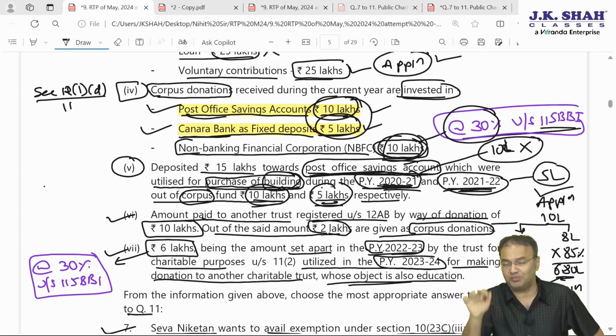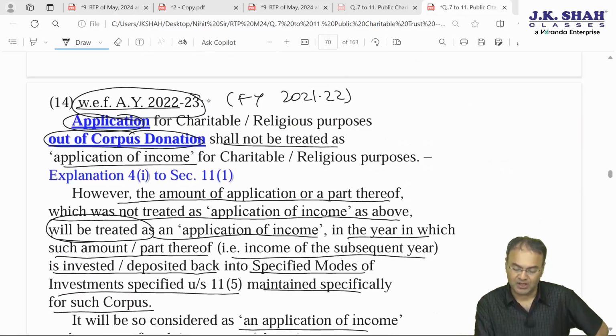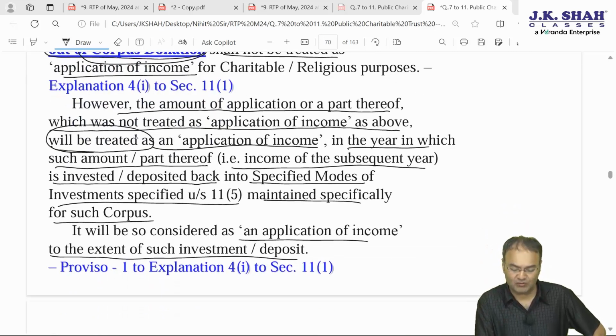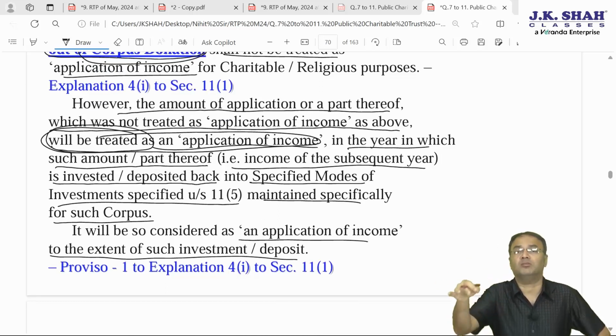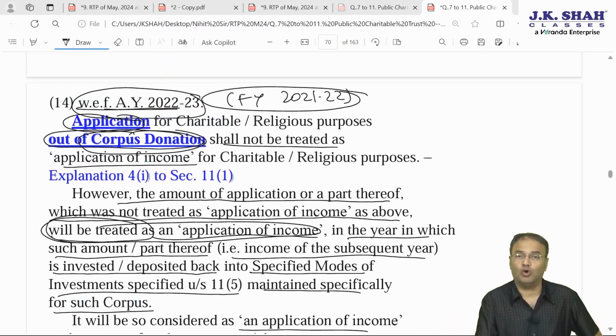Not in 21-22, which is spent in 21-22, but it is after amendment carried out in AY 22-23. Financial year 21-22, AY 22-23, this amendment was carried out that anything spent out of corpus will not be considered as application of income in the year of spending. It will be considered as application of income in that year in which the withdrawn funds are redeposited back into corpus or redeposited back into specified modes of investment wherever corpus was invested. This is applicable only for those amounts spent out of corpus which were spent on or after AY 22-23.